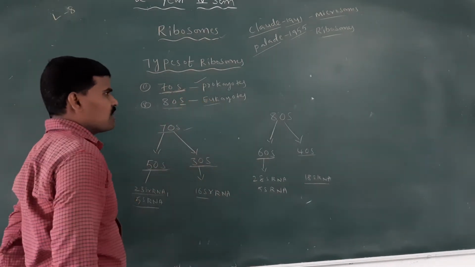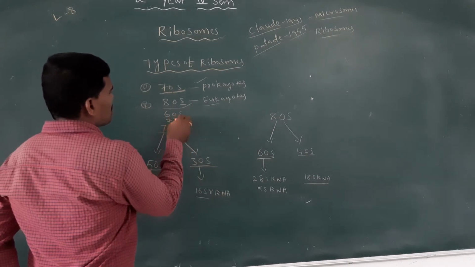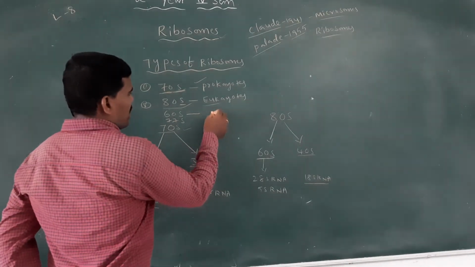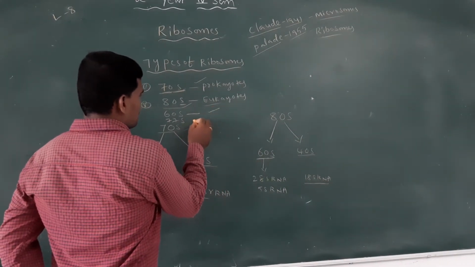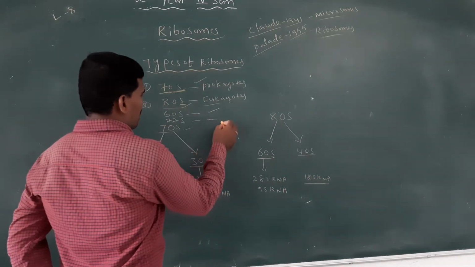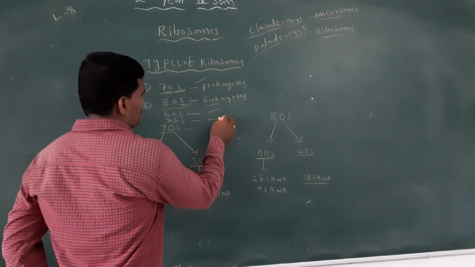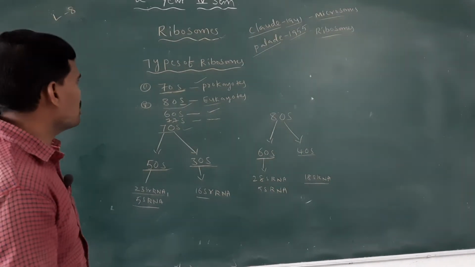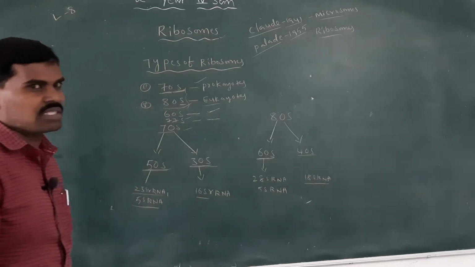So there are 70S and 80S ribosomes. Additionally, there are 60S and 77S ribosomes. The 77S type is found in fungi, and the 60S type is found in eukaryotic mitochondria.